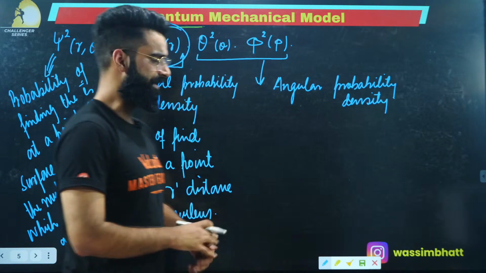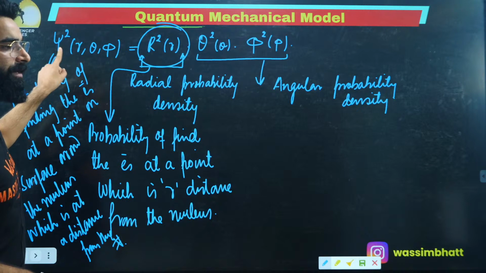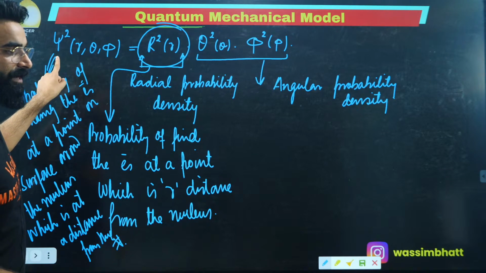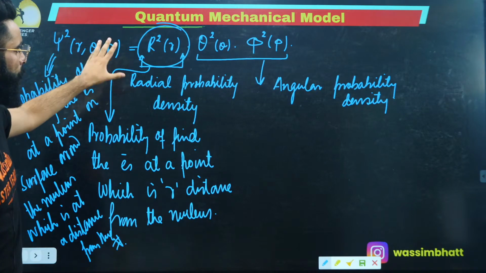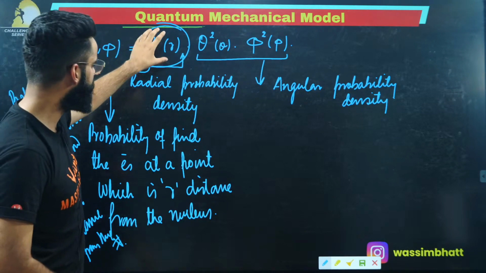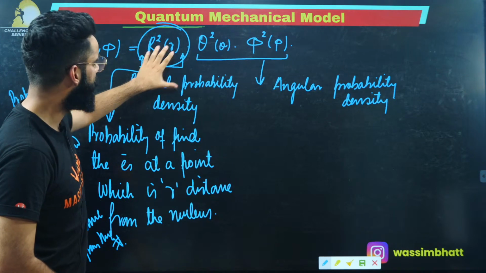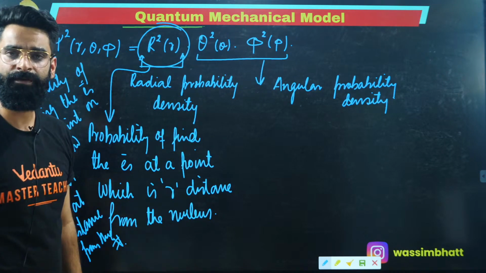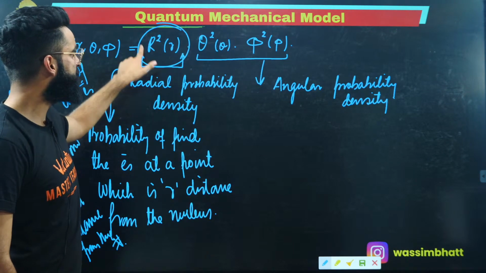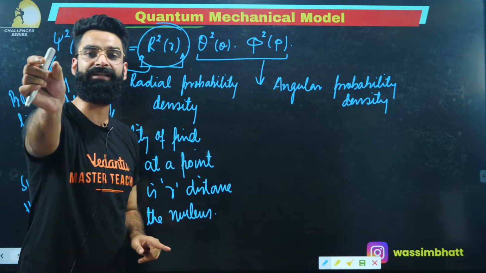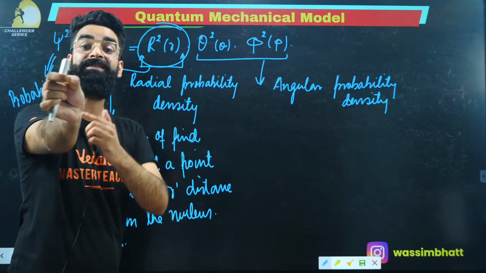So this psi square gives the probability of finding the electron at a point. This psi square has two components: one is your radial probability density, one is your angular probability density. This part gives me the idea about the probability of finding the electron at a point which is r distance from the nucleus.